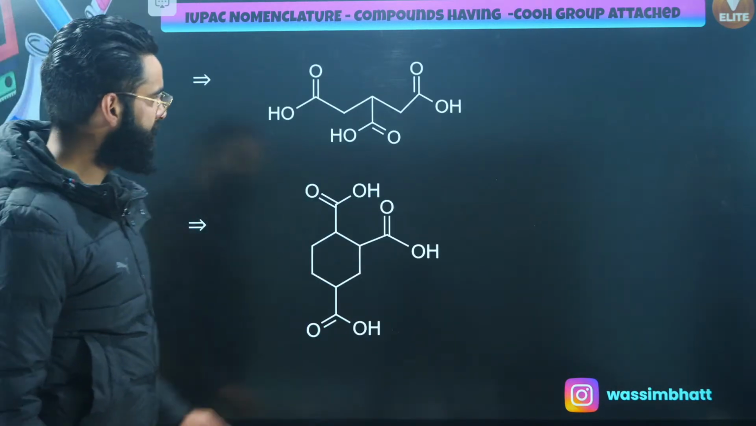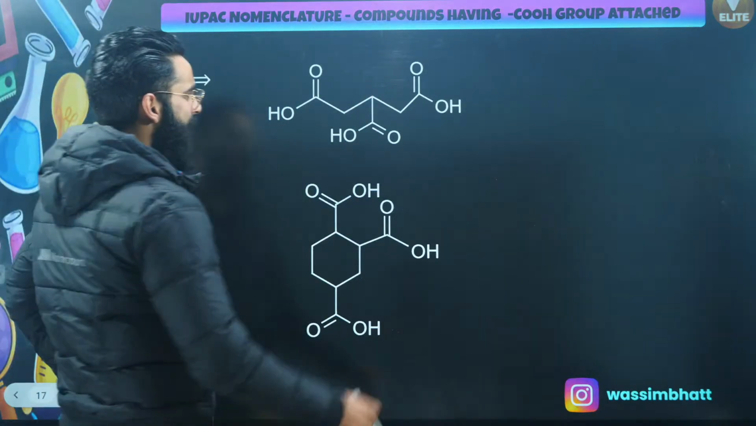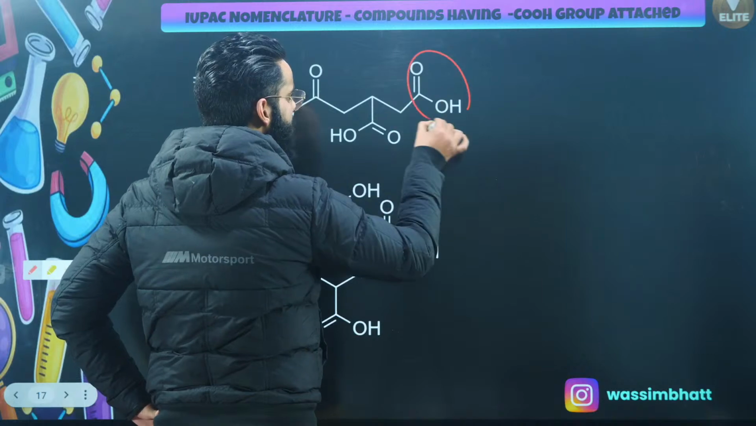Now look at this particular example, guys. So how many carboxylic acids do you have? This is 1.